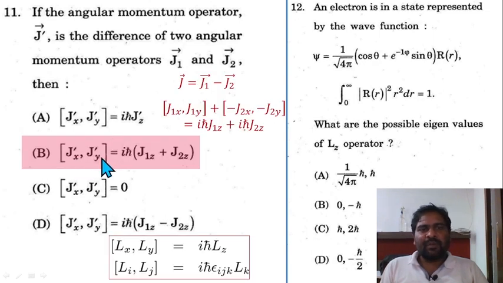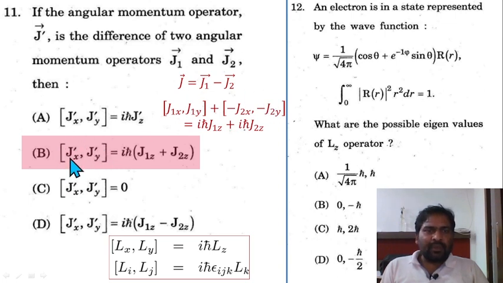Jx prime, Jy prime commutator is equal to i h cut (J1z plus J2z). Okay, J is equal to J1 minus J2, it is given here. So after putting J1x minus J2x and J1y minus J2y, the other terms like J1x J2y are going to be 0, and J2x J1y is also going to be 0.